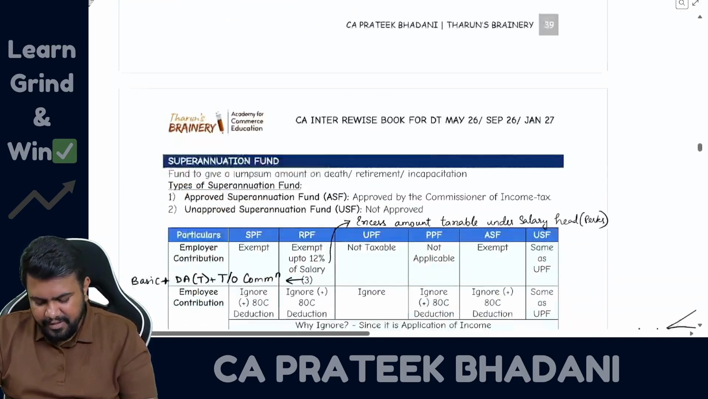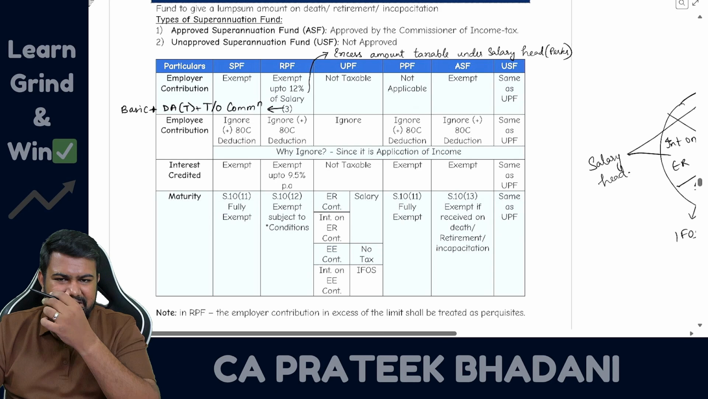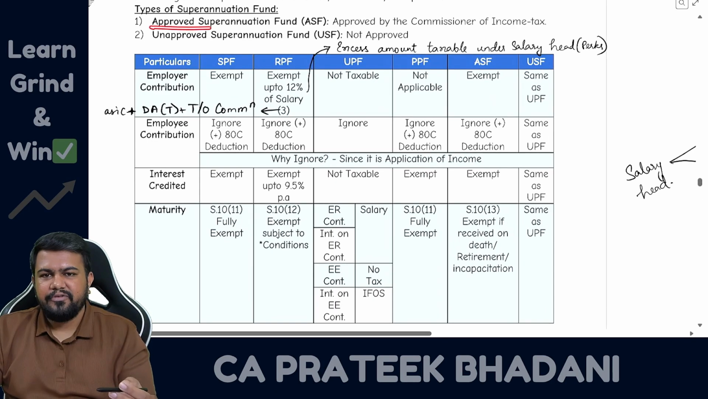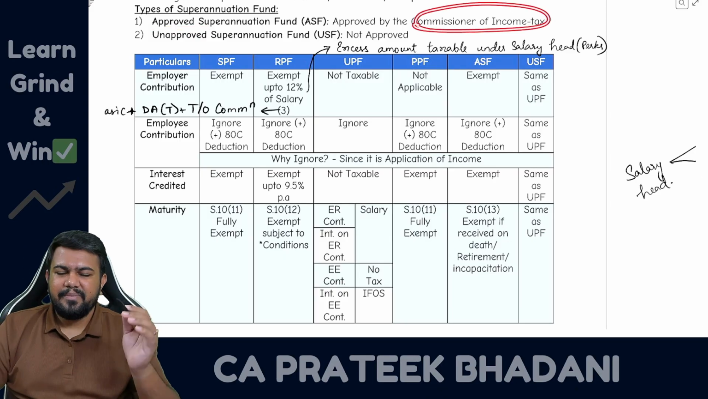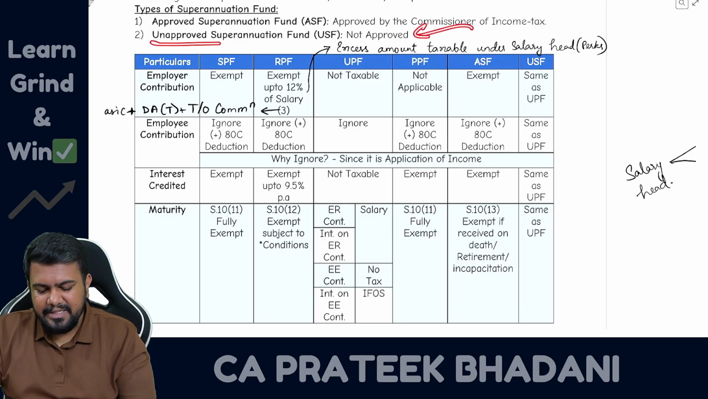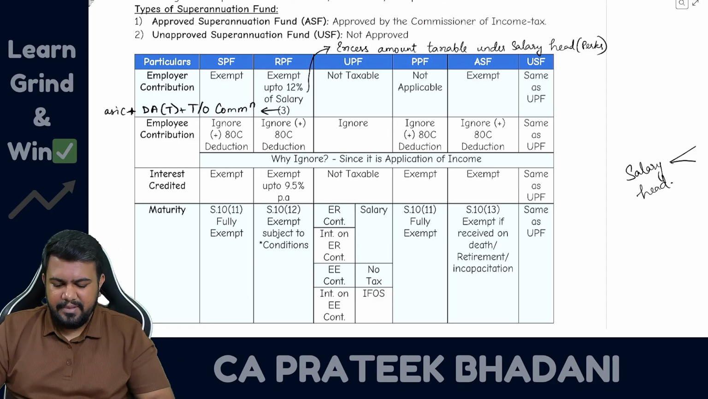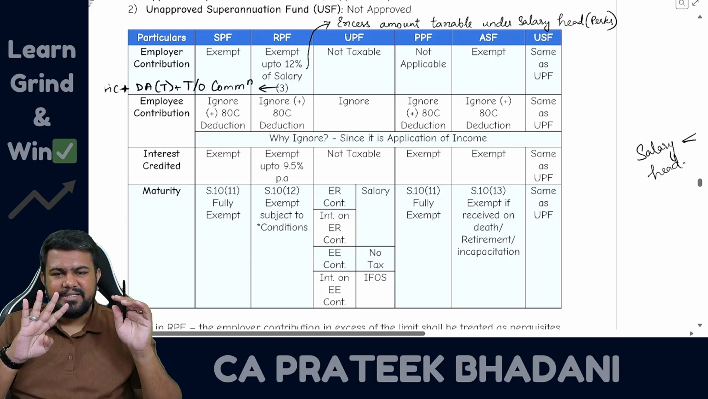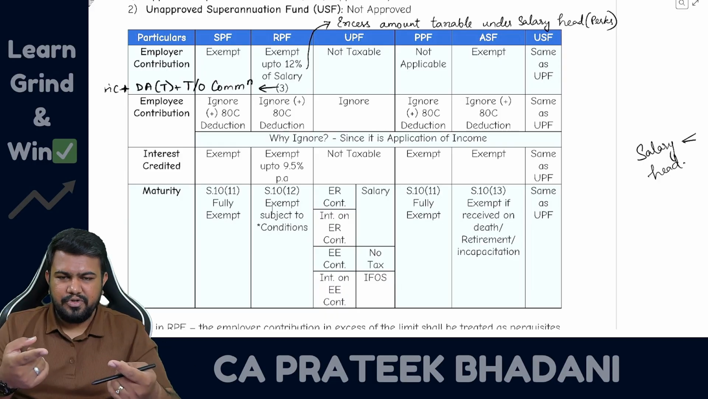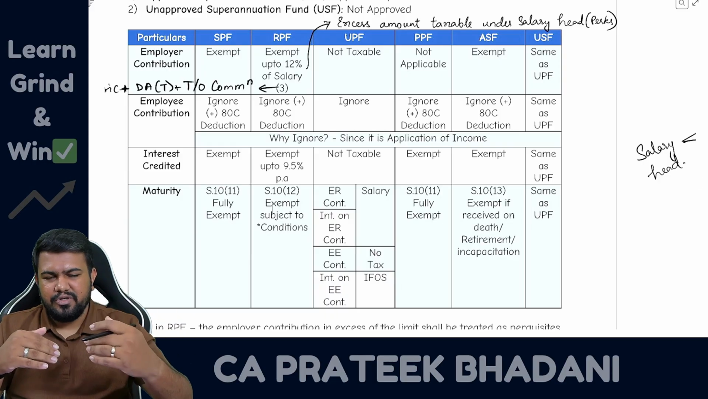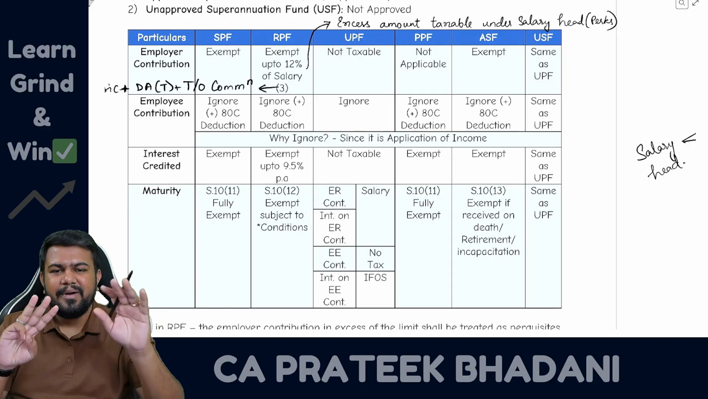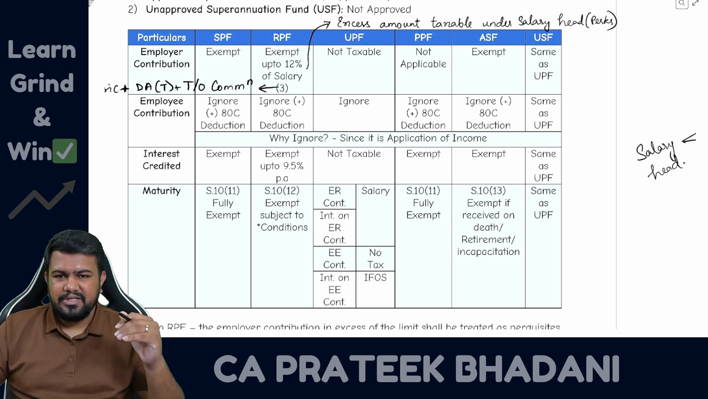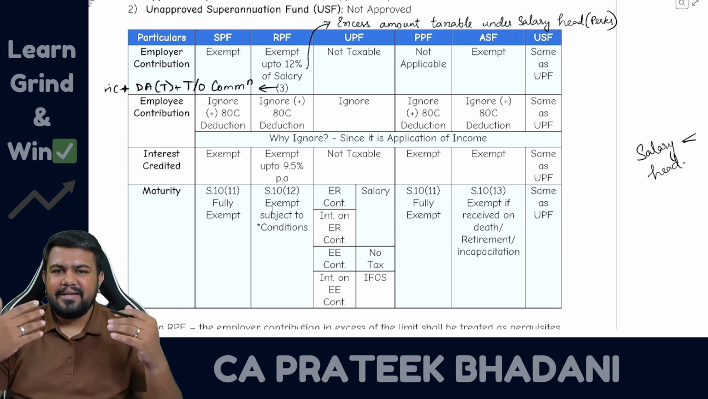Now based on the Provident Fund, let us see what is the taxability. And in case of superannuation fund also, it can be either approved superannuation fund, which means it is approved by Commissioner of Income Tax, or unapproved superannuation fund, which means it is not approved by Commissioner of Income Tax. So now let us study the taxability of everything. There are 4 types of transactions. First transaction is employer contribution, second transaction is employee contribution, third transaction is interest provided by the fund, and fourth transaction is maturity. So in all these 4 transactions, how will the taxability be? Let us see one by one.